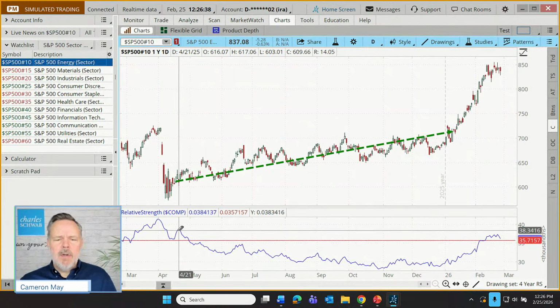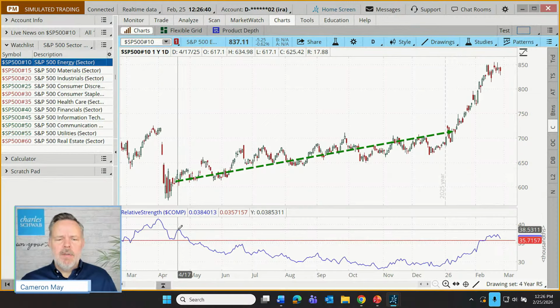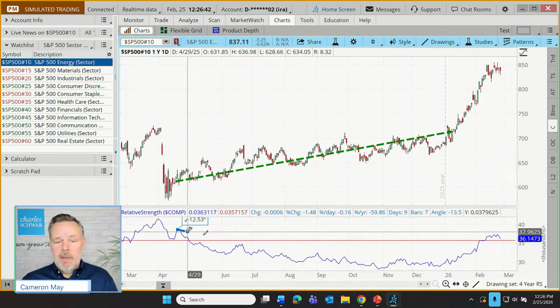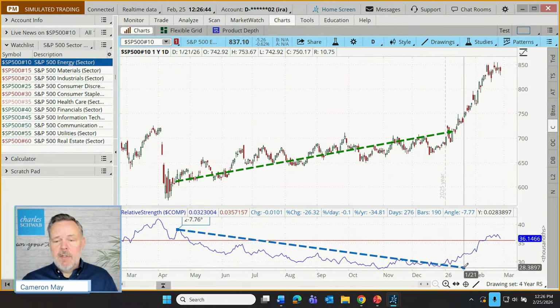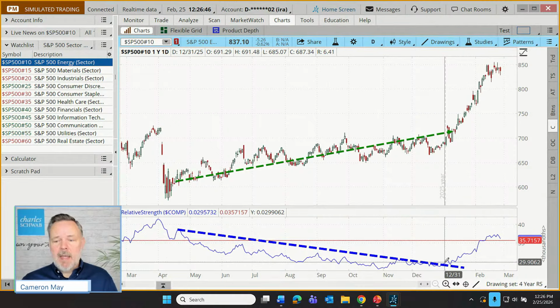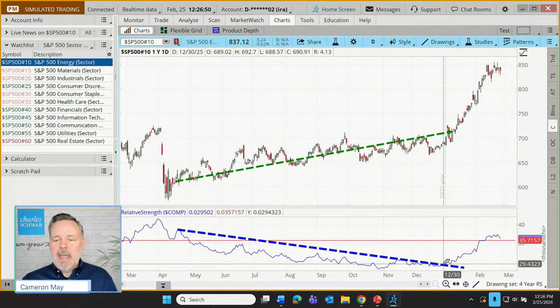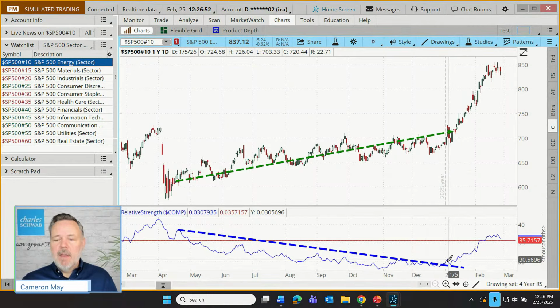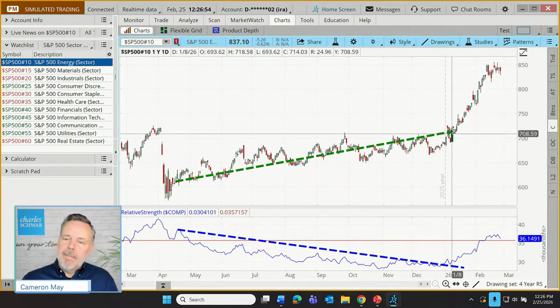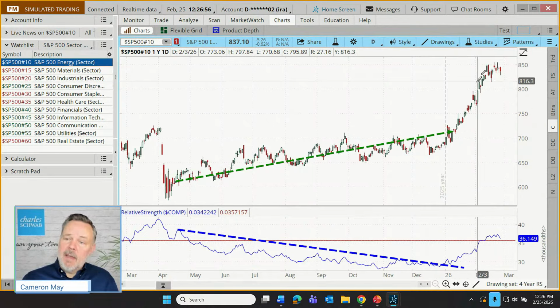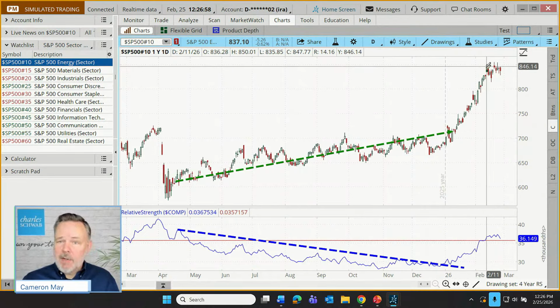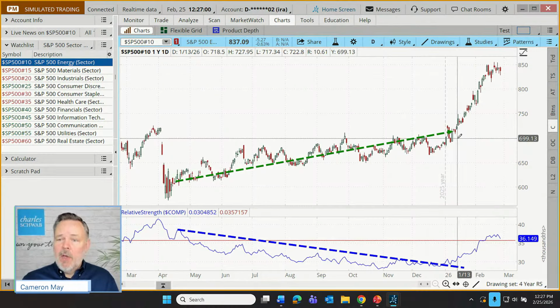But what a user of the relative strength tool might note is that the trend changed on that indicator right back here. We broke through a downward trend line, looks like late 2025, moving into 2026. And look what energy has done since then. There's been a real acceleration of that sector. This is now one of the leading sectors just over the last few months.